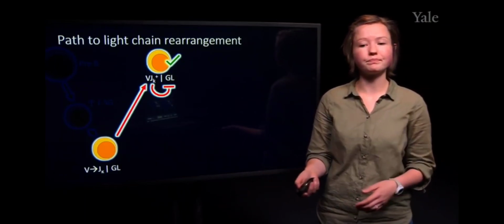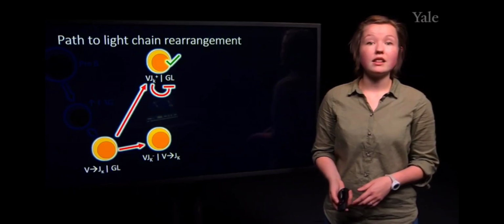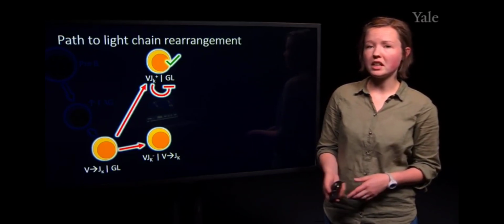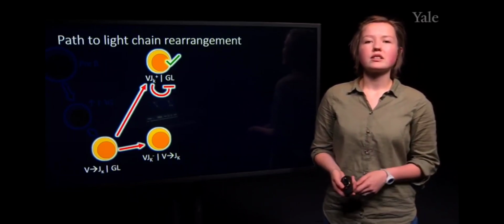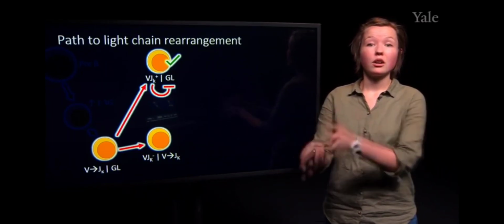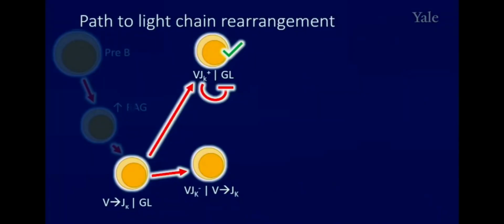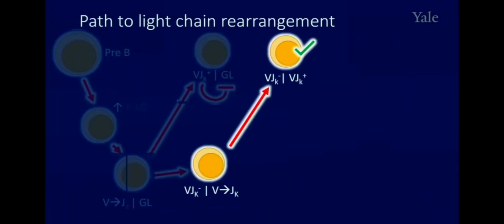But in the event of a recombination event that is unsuccessful, meaning it's out of frame or it does not provide a successful B cell receptor that can be expressed on the surface, then we will move to the other kappa allele. And if this is successful, once again, the cell will be able to move on to subsequent stages of development.